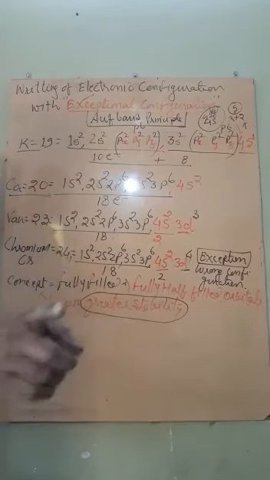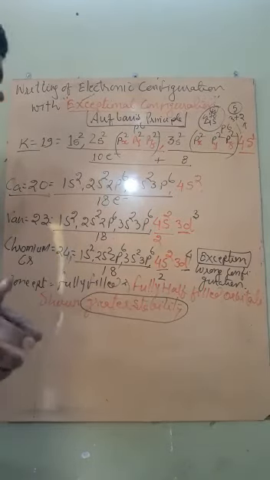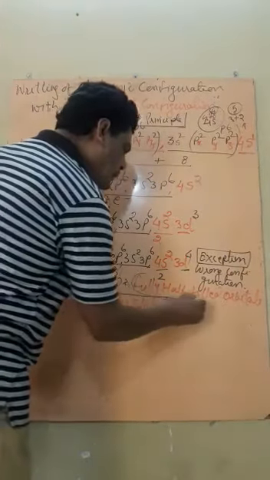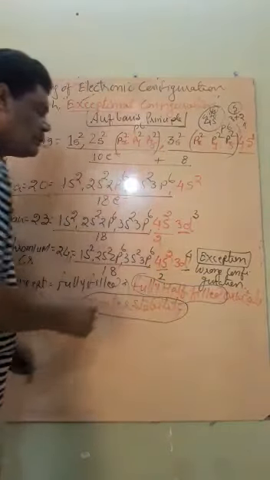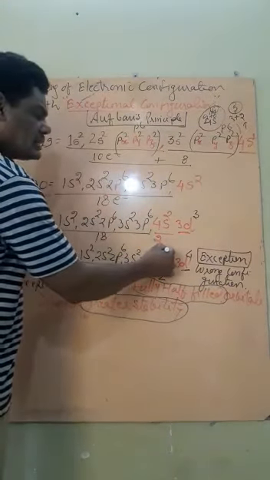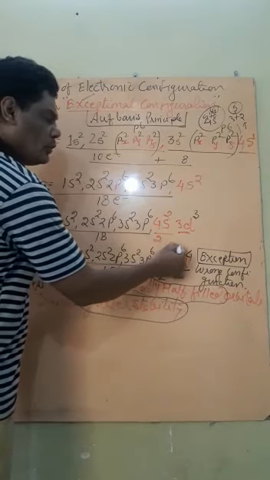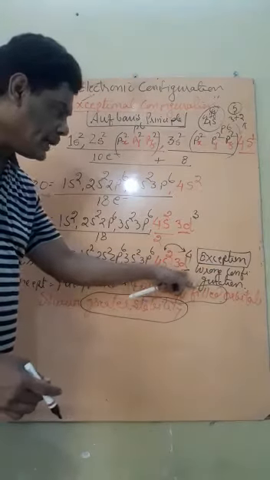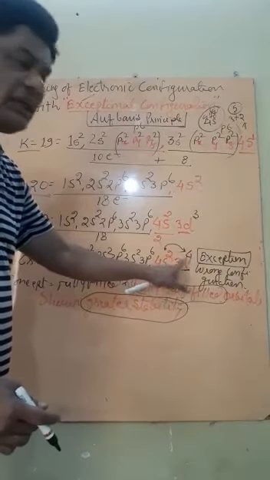And you know, students, the half filled configuration is known as more stable. That is, fully half filled is considered more stable. So one electron from the s orbital jumps to the d orbital. Thus the 3d becomes 3d5. That is, it becomes fully half filled.